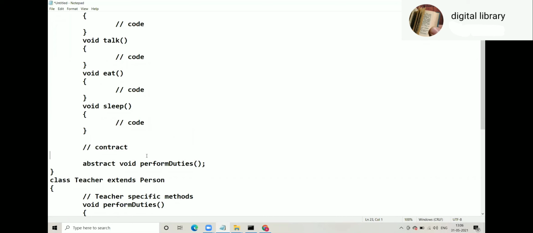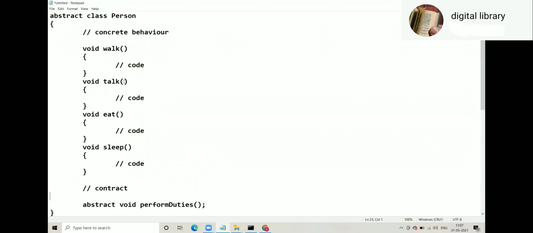So that is a contract. Here also, class Person says, I want you to perform duties. How will you perform duties? That is your job, but you must perform duties, which means you must define that method. That's why this is called a contract. The methods which can be inherited or at the most overridden by child classes are collectively called concrete behavior, and the abstract method is called the contract. That means an abstract class is a combination of contract plus concrete behavior.